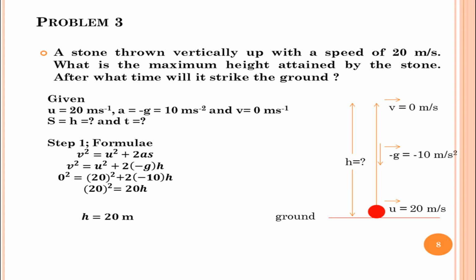Therefore, h is equal to 20 meters. Therefore, the stone will reach the maximum height of 20 meters. We got the first part.